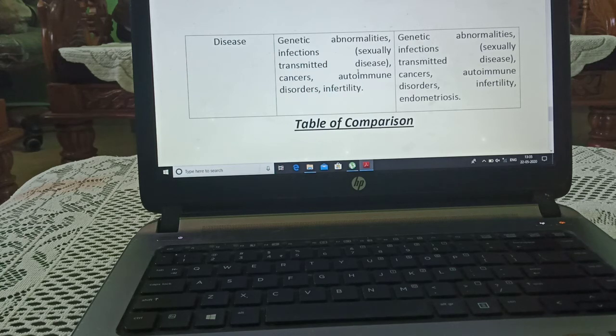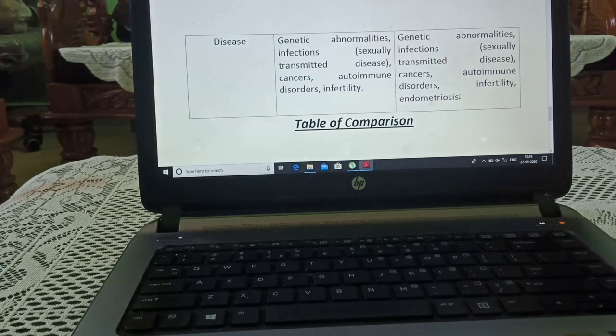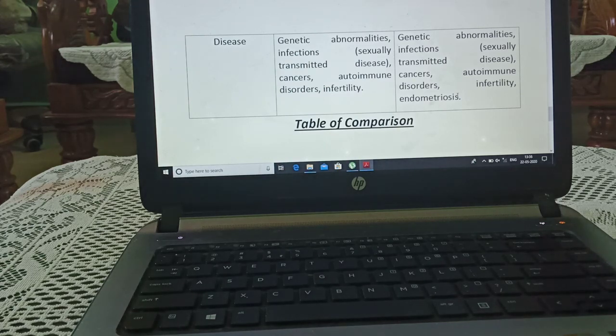In the female reproductive system, similarly, genetic abnormalities, infections, sexually transmitted diseases, cancers, disorders, infertility, and endometriosis. Endometriosis means that in this disease the uterine wall becomes thick, so it is difficult to conceive.